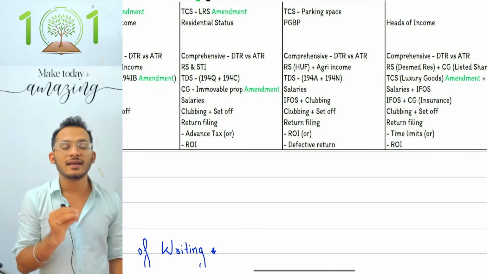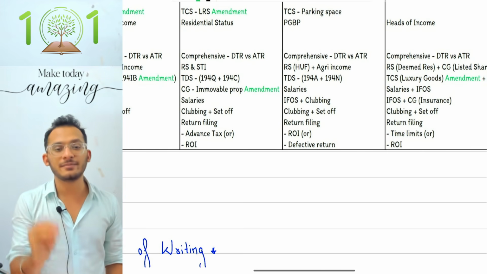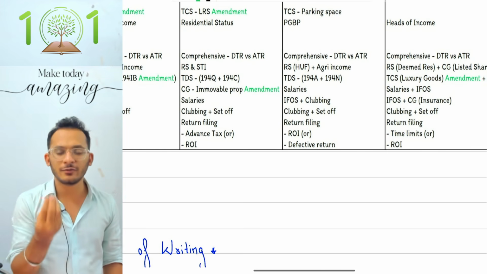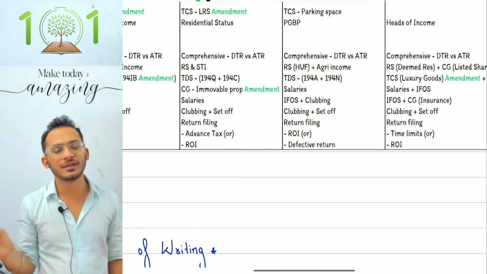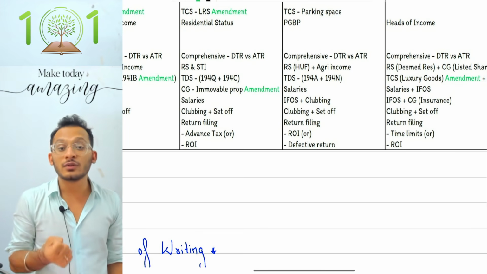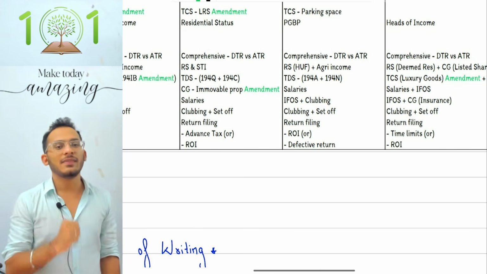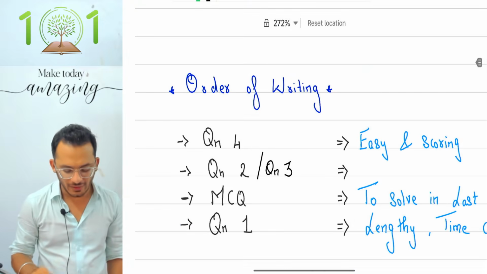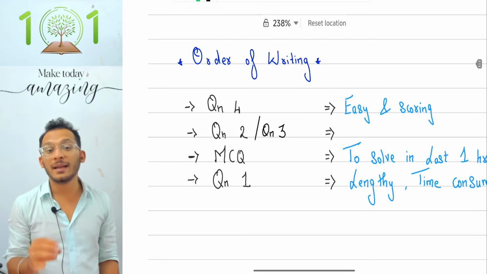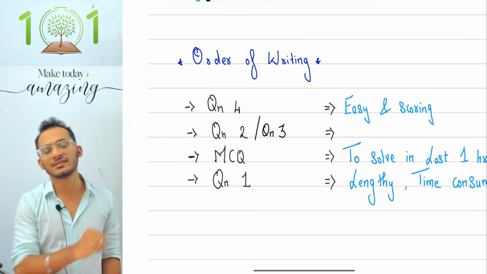The philosophy is that a student should never approach MCQs and the compulsory question in the first place. The first question should never be your compulsory question or your MCQs for a simple reason: they both take time. Yes, and therefore when the 3 hours clock starts for you, a very simple request which I make is to have a proper order of pattern which will help you get the highest marks in the lowest amount of time.